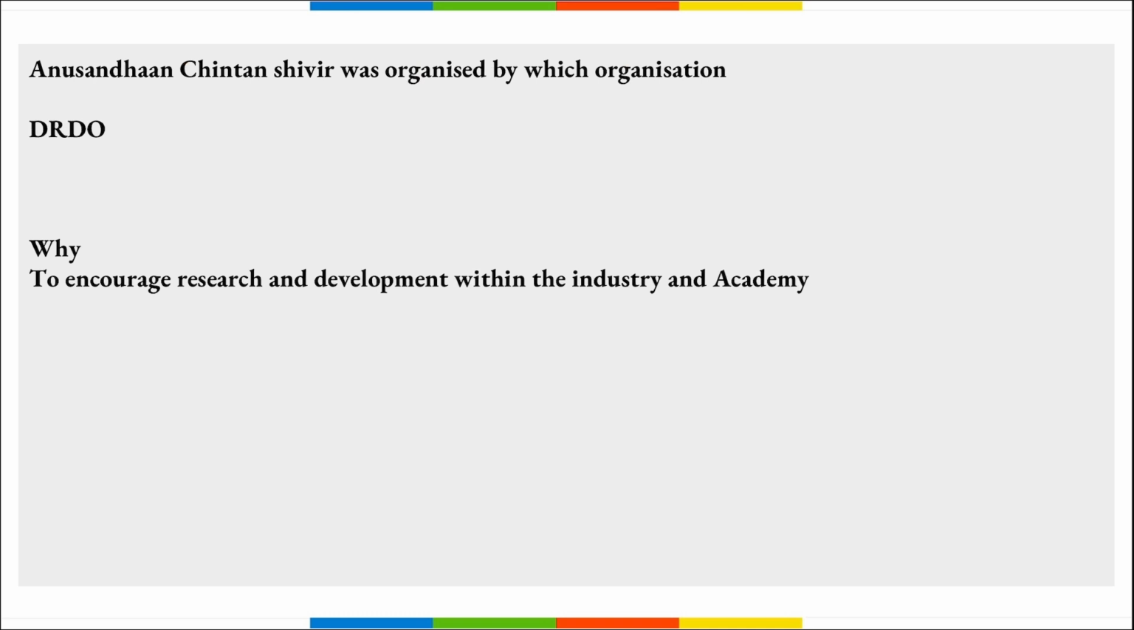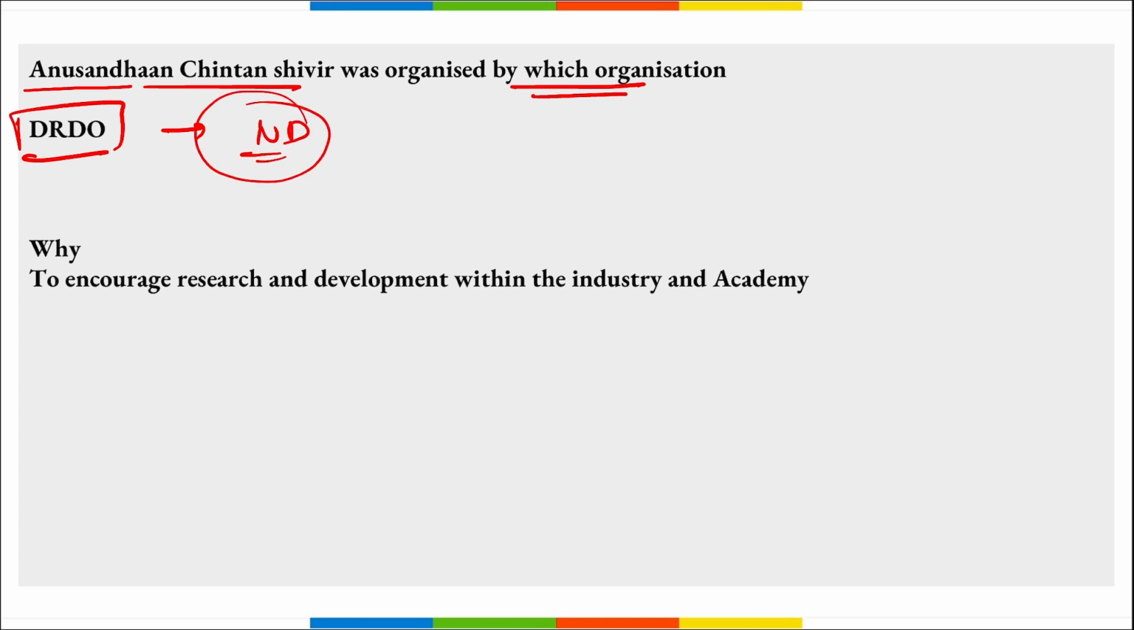Next is Anusandhan Chintan Shivir. It was organized by which organization? This Anusandhan Chintan Shivir was organized by DRDO. It was organized in New Delhi only, right? And here, who was the chief guest? The Chief of Defense Staff Anil Chauhan was the chief guest here, correct? And a list of 75 technology priority areas for industry and academy was released by DRDO during this.